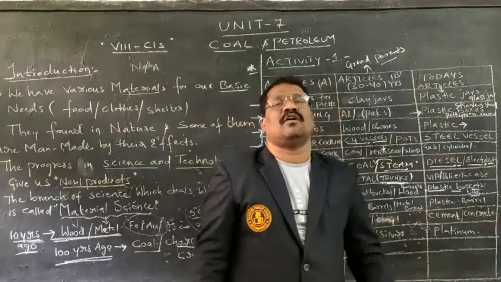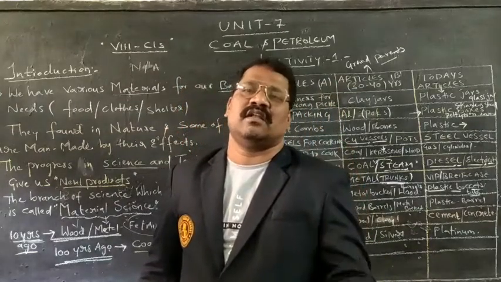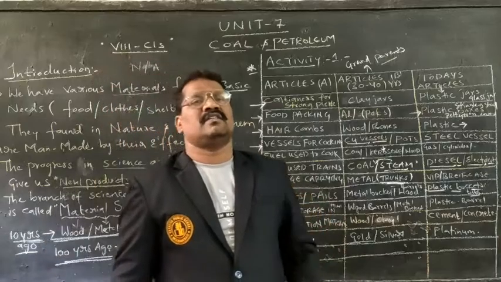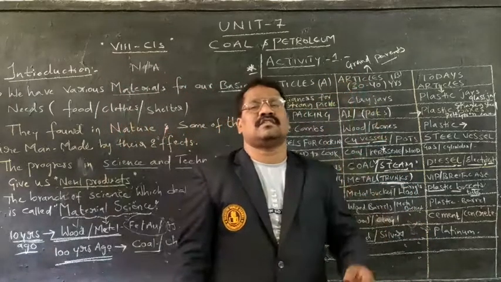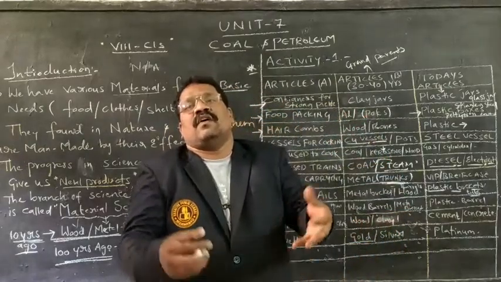Coming to jewelry. In olden days, what used to be jewelry? Maximum gold as well as silver used to be there. But nowadays, more than gold and silver, platinum material also exists, which is used for varying purposes.